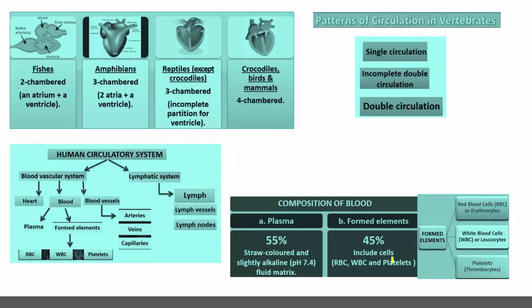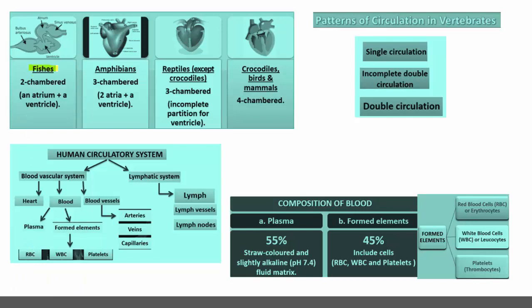And moving to the, yes, this one is interesting. Comparative account of vertebrate heart. You need to concentrate on this because all the chordates or vertebrates show a circulatory system. From fishes to mammals, a well developed circulatory system is present, but there is a difference in the structure of the heart. Let us have a look at the comparative account.